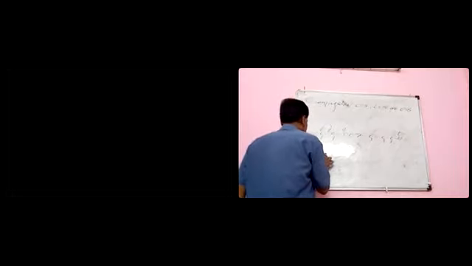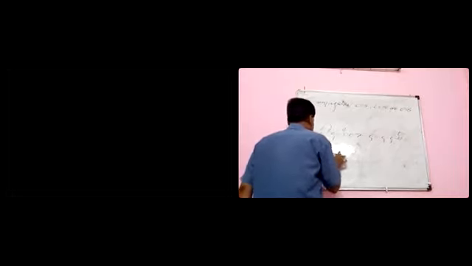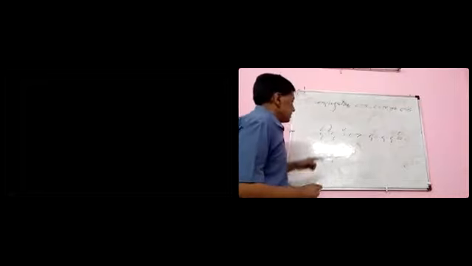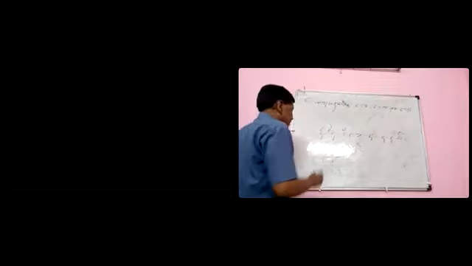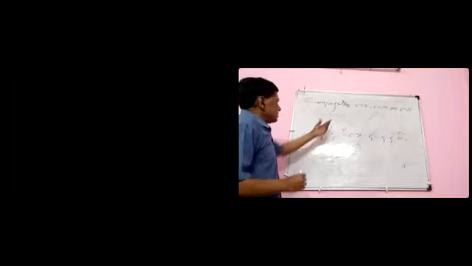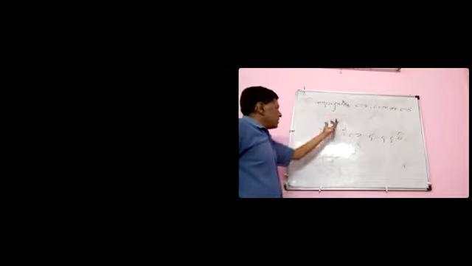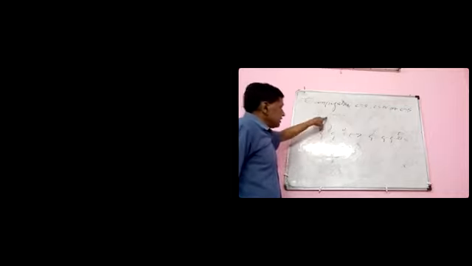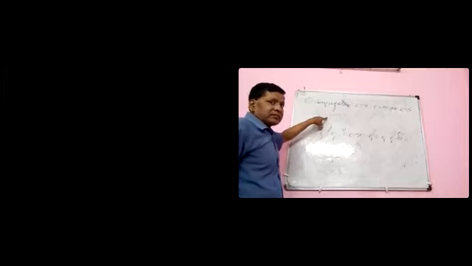So the delocalized charge here. But one important thing I want to tell you: this carbanion, look at conjugated CO, this bond, CC double bond, and here CO double bond. So this carbanion is more stable than this. Why?